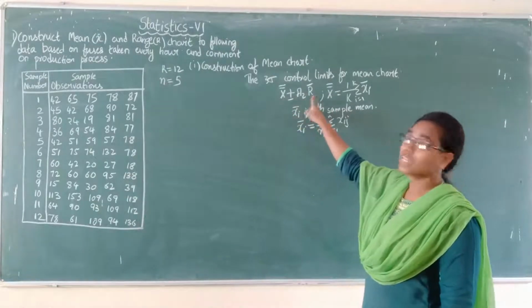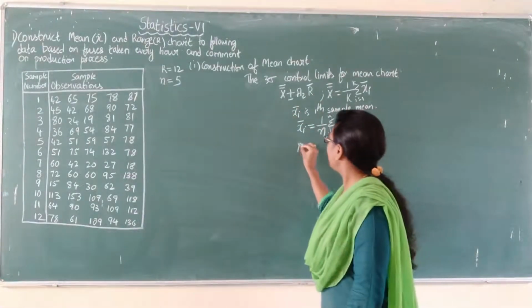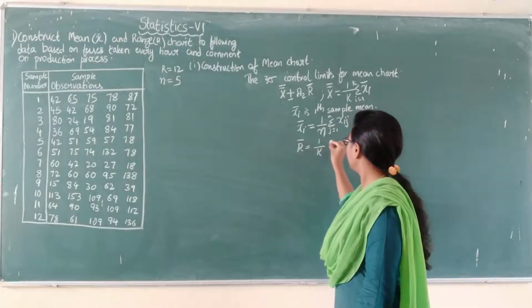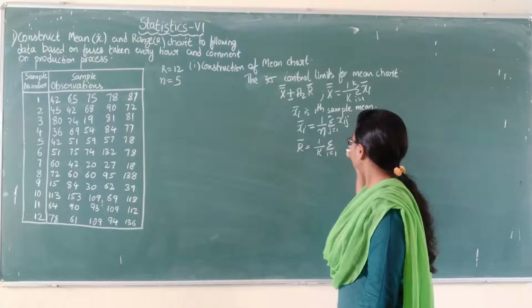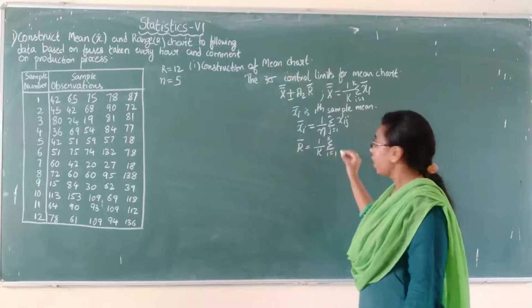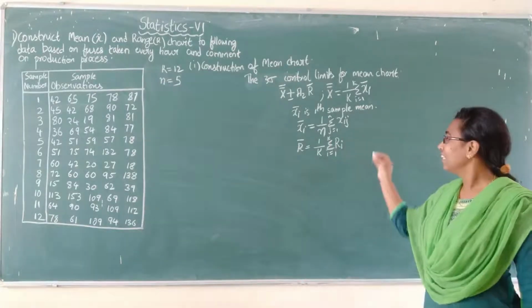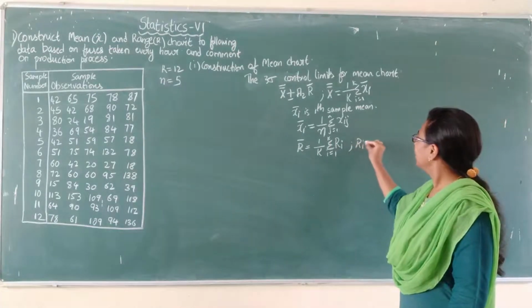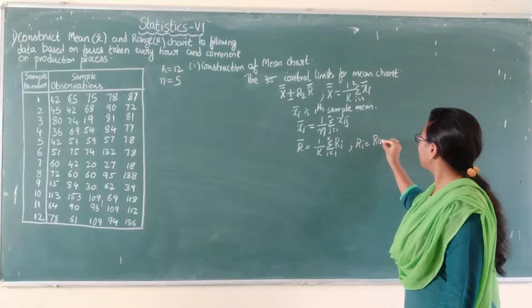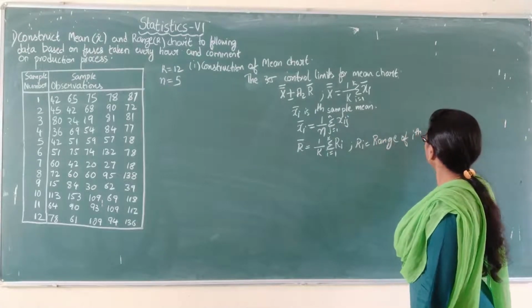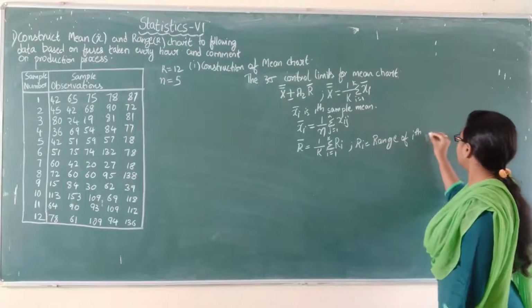Next we want R bar. So what is R bar? R bar equals 1 by k summation i equals 1 to k of Ri. What is Ri? Ri is the range of the ith sample.